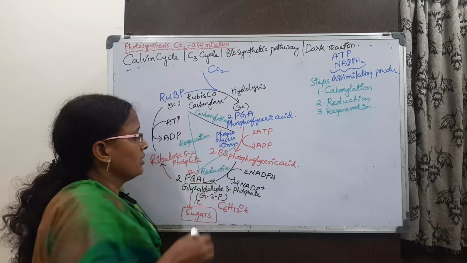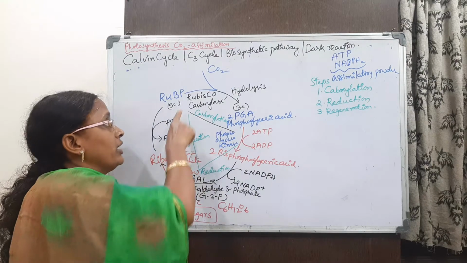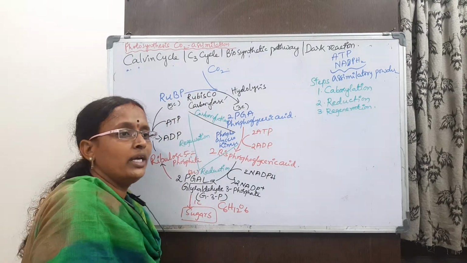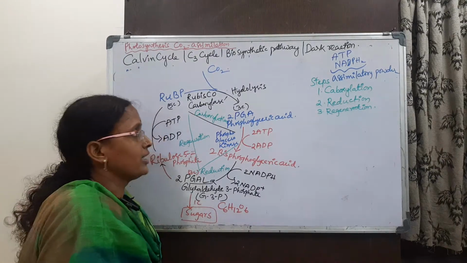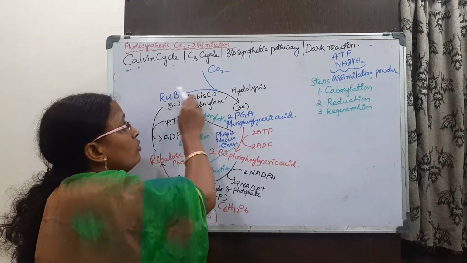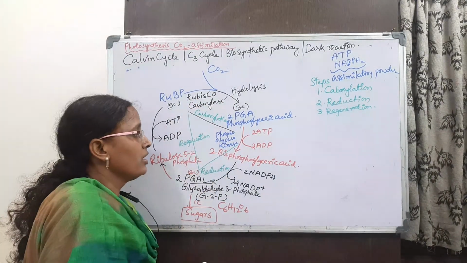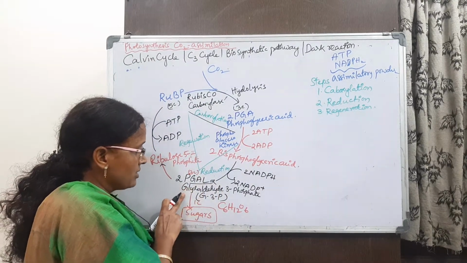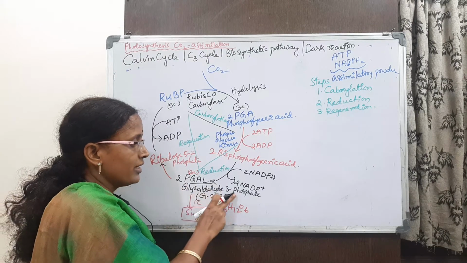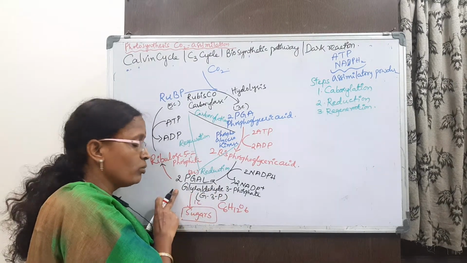But the thing is, if one carbon dioxide enters into the cycle, phosphoglyceraldehyde 3-phosphate is forming. Here 2 molecules are formed.